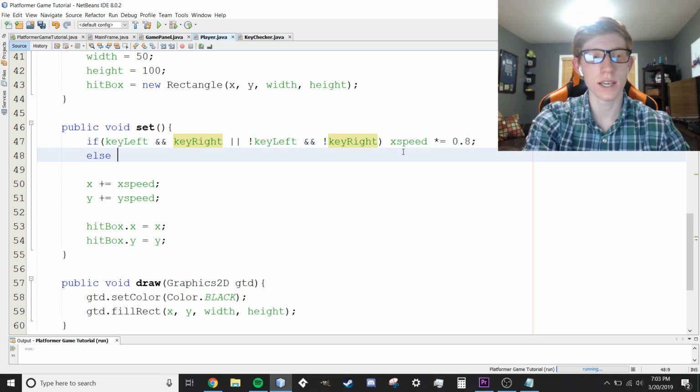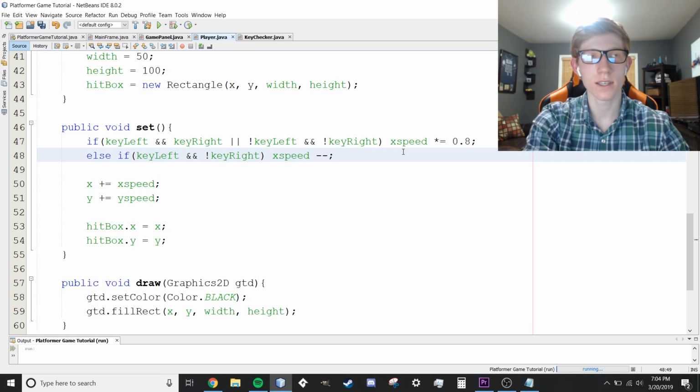And then we're going to say else if. So if that's not true, then we're going to check this. If key left is being pressed, but key right is not being pressed, so if key left and not key right, then we're going to say x speed minus minus. And minus minus is the same thing as saying minus equals 1, which is the same thing as saying x speed is equal to x speed minus 1. It's just going to subtract 1.